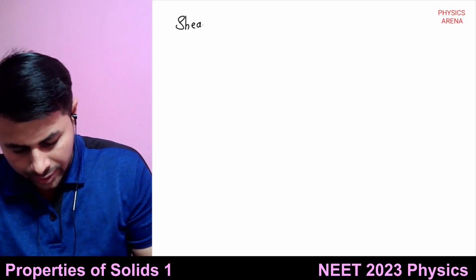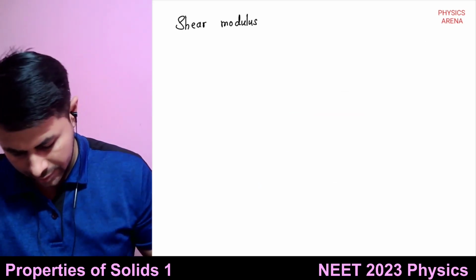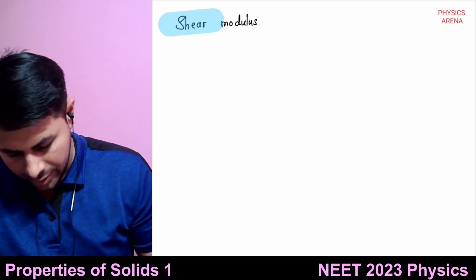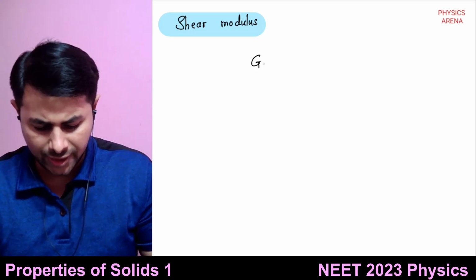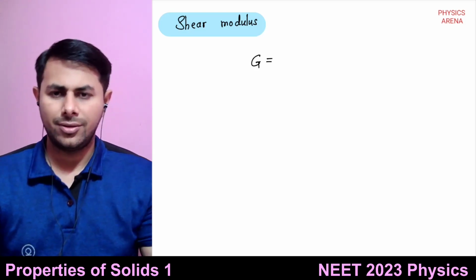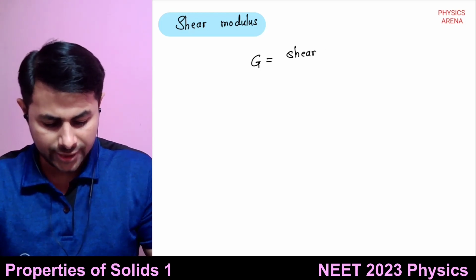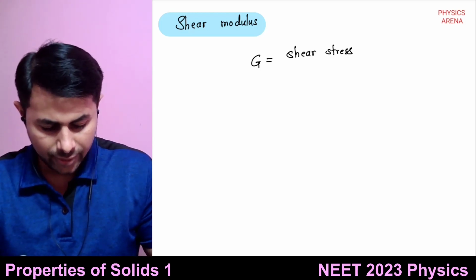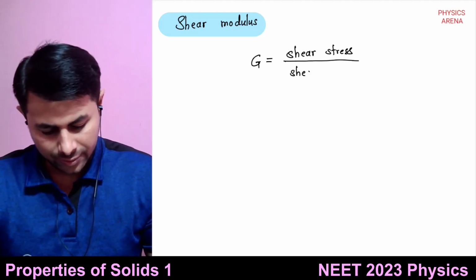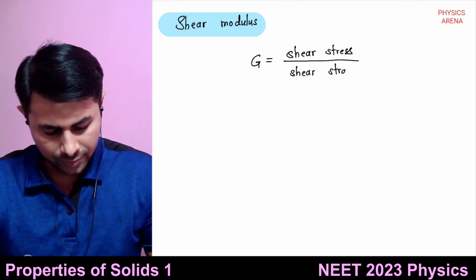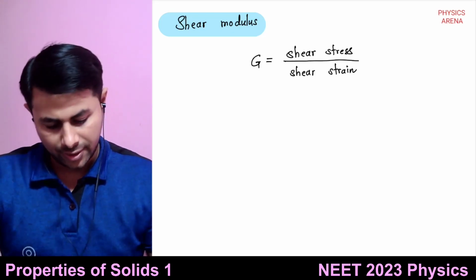Next is shear modulus. Shear modulus is generally denoted by the letter G. And what is it? It is just the ratio of shear stress to shear strain.